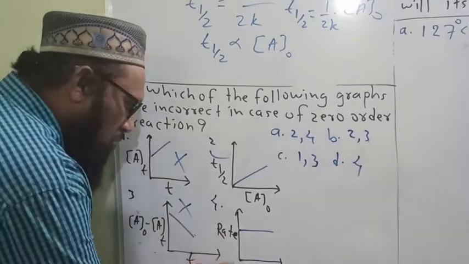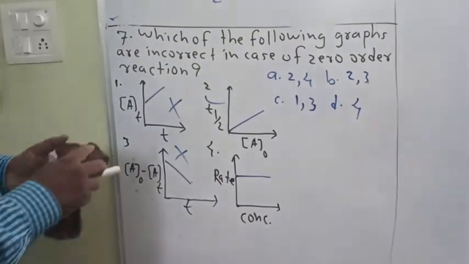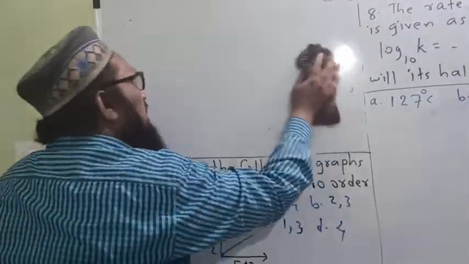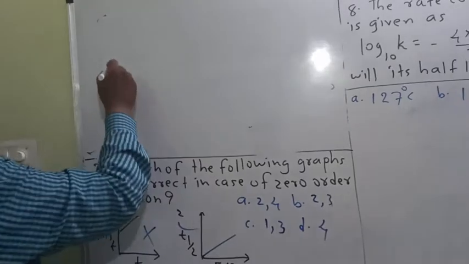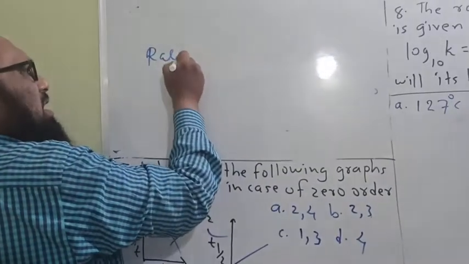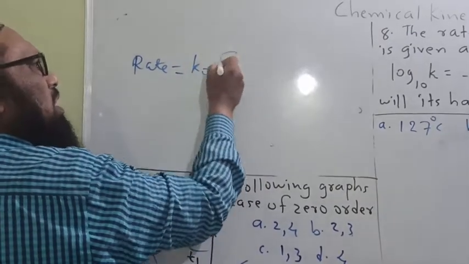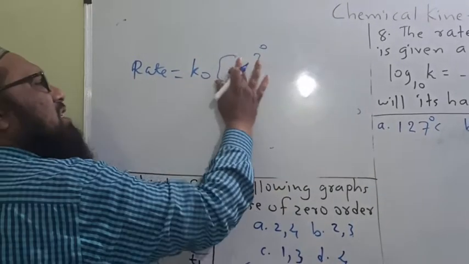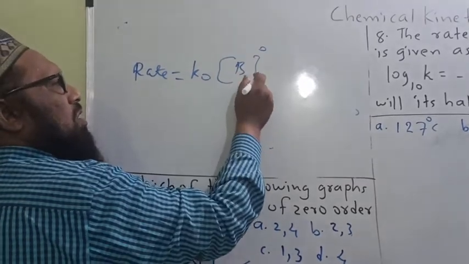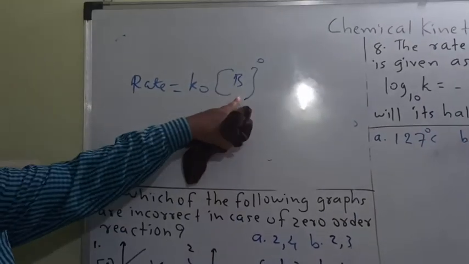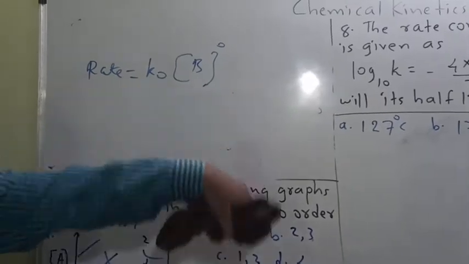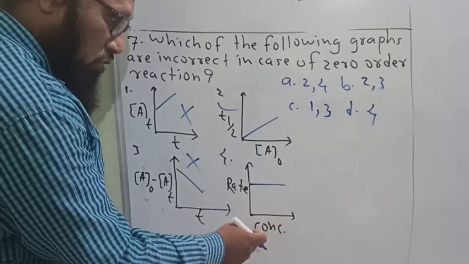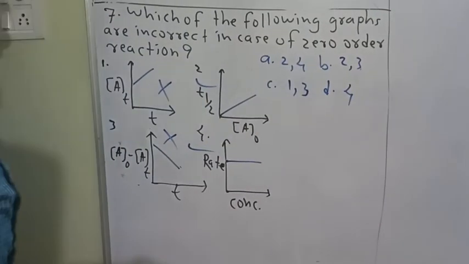Then last, rate versus concentration. Now we know that for any zero order reaction, the rate is independent of the concentration of any reactant. Rate is k0 into A raised to 0. A is any reactant, or here B is the reactant. Order 0, B raised to 0 is 1, so rate is k0. Rate remains constant. Therefore, the graph must be parallel horizontal to the x-axis. This is again a correct one.